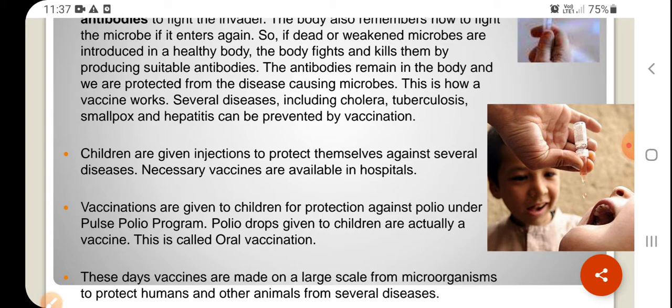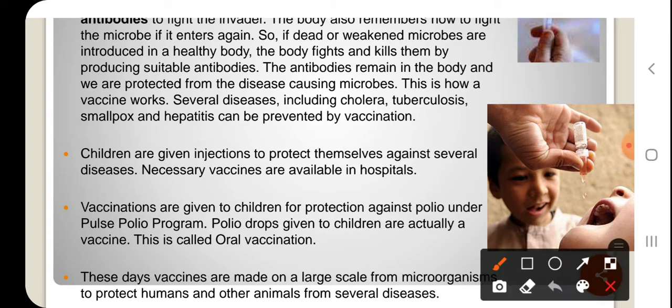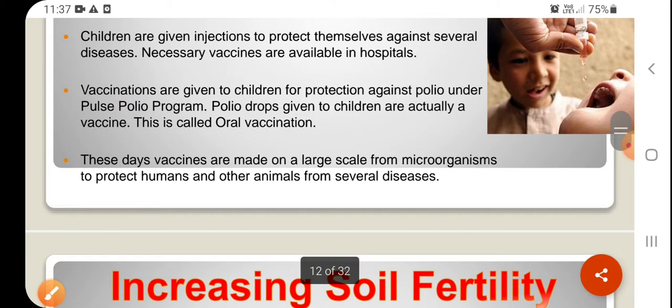Yes. The Pulse Polio program is one such program, initiated by the Government of India in collaboration with WHO, where the main motto of Pulse Polio vaccination is to supply oral polio vaccines to children under 5 years of age and to eradicate polio from the world. That is the main concept of this Pulse Polio program. A polio oral vaccine is given for the disease called polio.